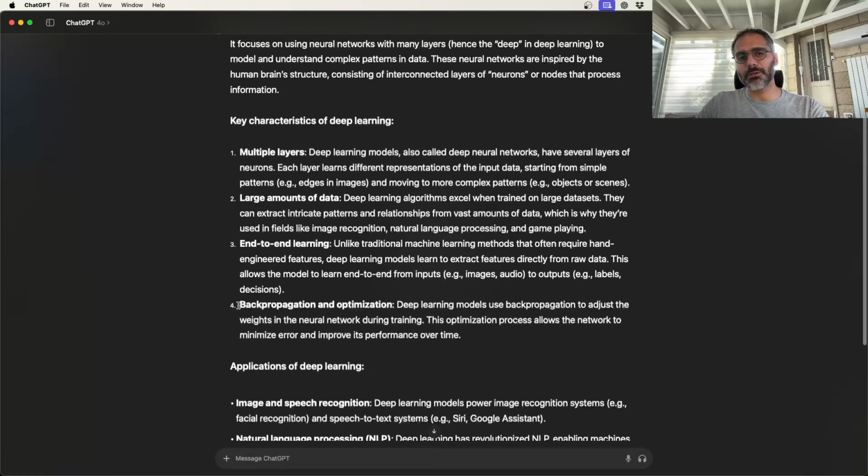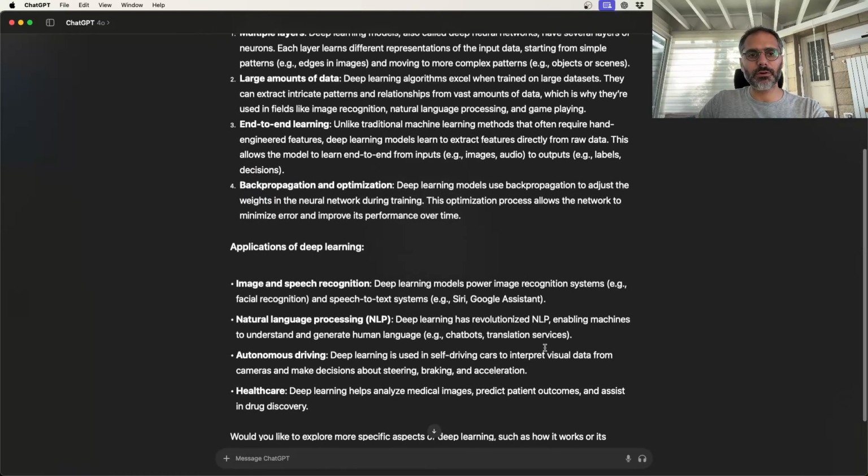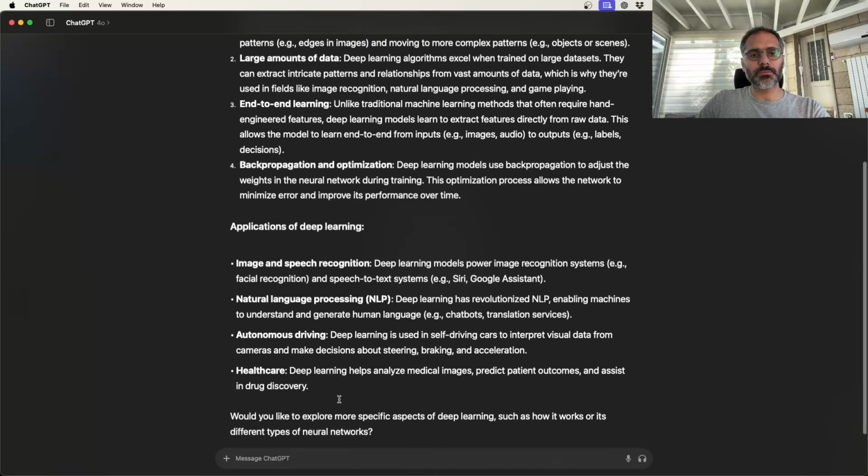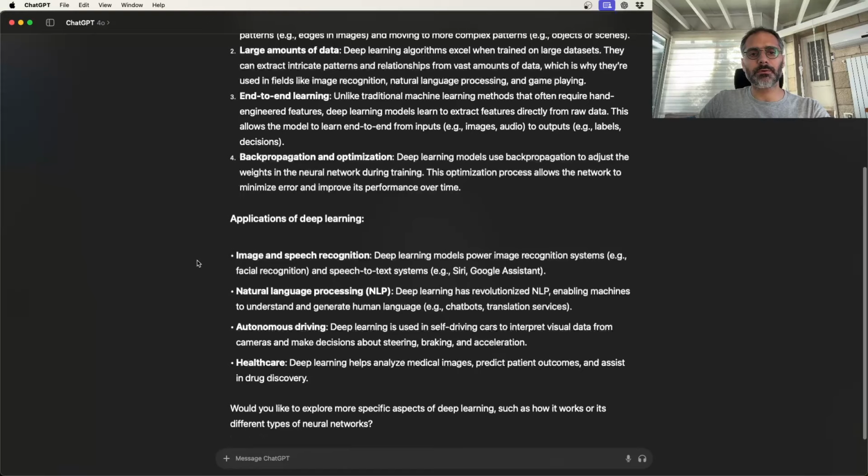Optimization, if you know about machine learning in general, it's all about optimizing a model to find an optimal solution. And here we have something called backpropagation, which is not familiar if you haven't done deep learning before. Applications, that's also a very good aspect that should be covered, and it does it beautifully here, where we have image and speech recognition, natural language processing like ChatGPT itself, and autonomous driving, healthcare, and of course there's a ton of other examples.